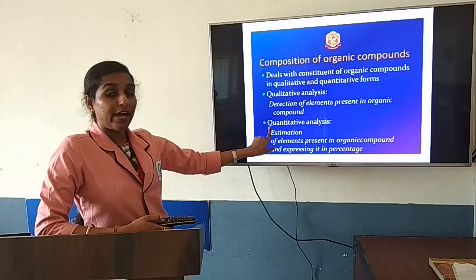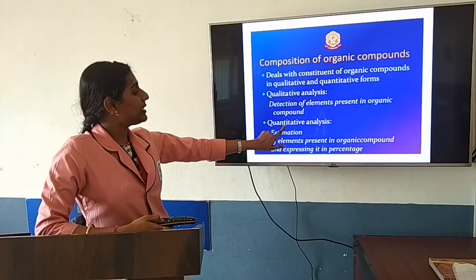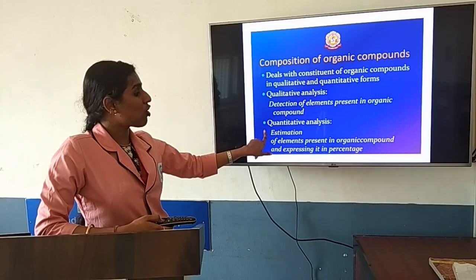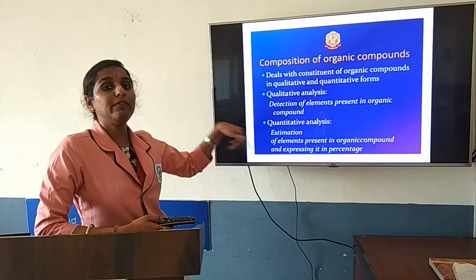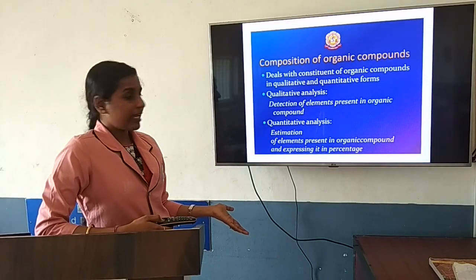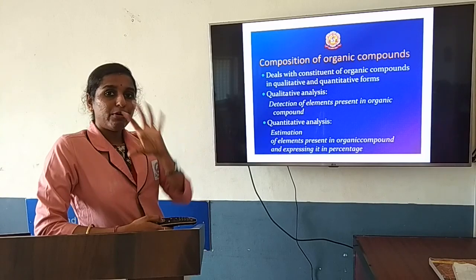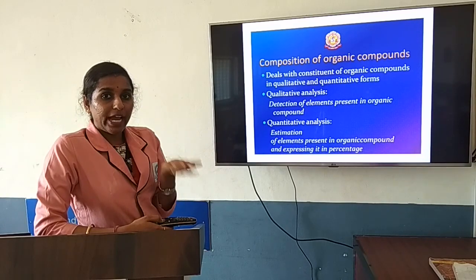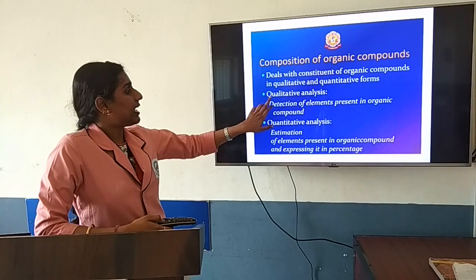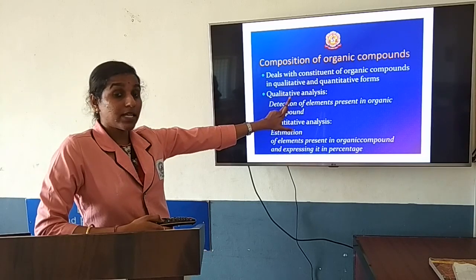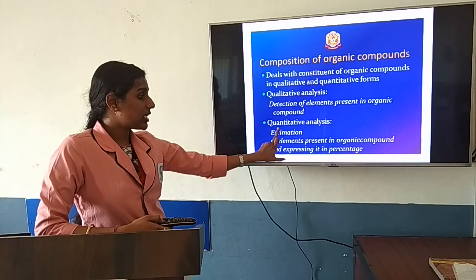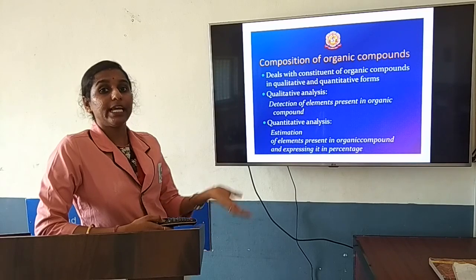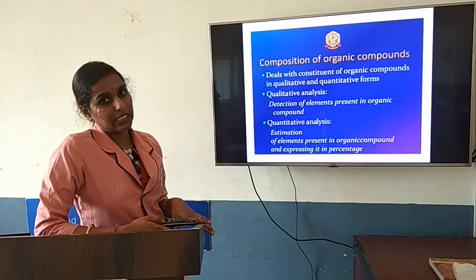Here in quantitative analysis you are going to find quantity, in the sense you are going to measure the percentage of the element present in the compound. So detecting the elements is qualitative analysis, while quantitative analysis finds the percentage of those elements present in the compound.